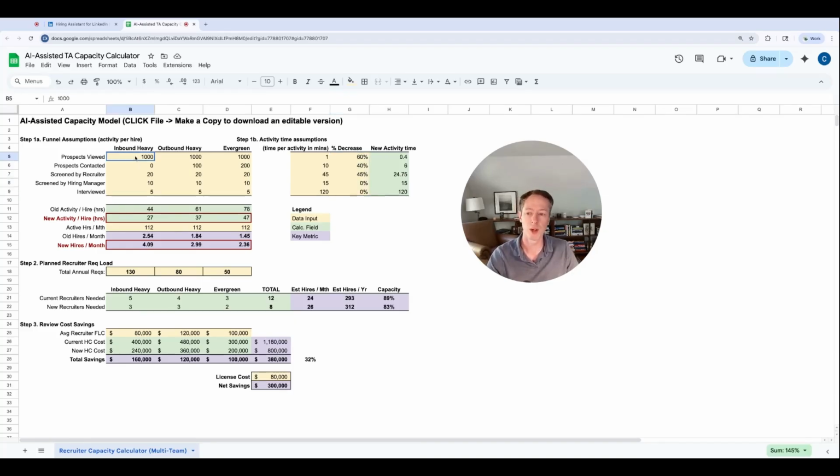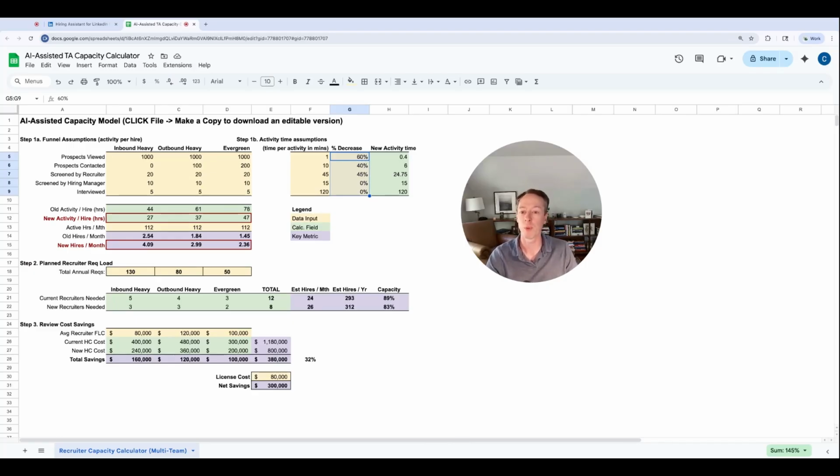Now, really what I should have done is decrease the table here on the left. What I actually did was decrease the activity time in minutes, just assuming that the hiring agent is actually going to help you to accelerate the amount of processes that you get through rather than reduce the number of people that you're actually going to review.